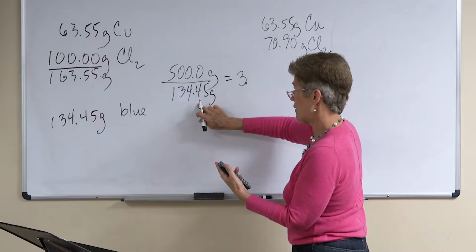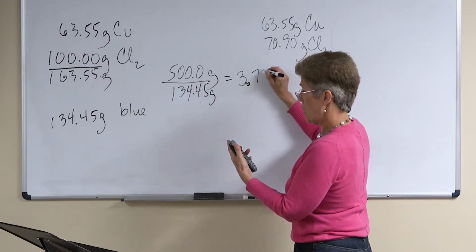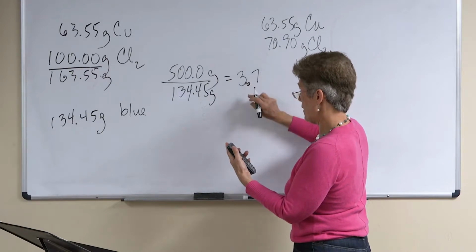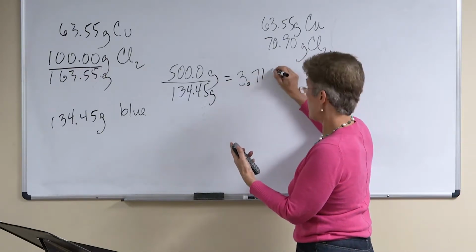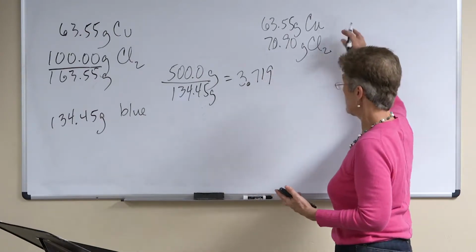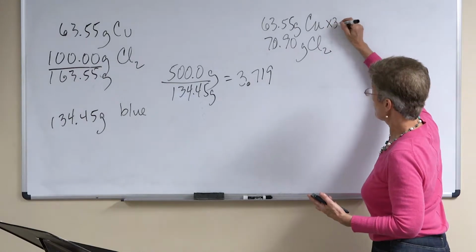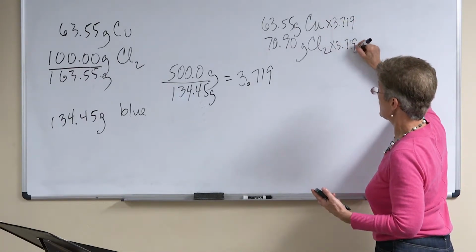I've got 4 significant figures here and 5 here, so I'm going to keep my significant figures, and so I'm going to get 4 significant figures. 3.7188, so I'm going to go 3.719. Okay, there is the number I have to multiply these by. So I'm going to multiply this by 3.719. I'm going to multiply this by 3.719.